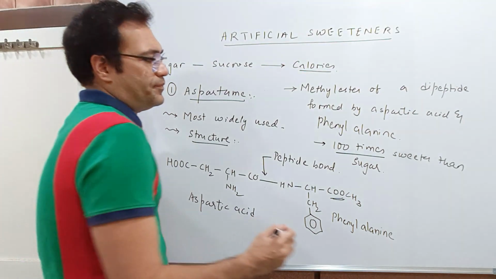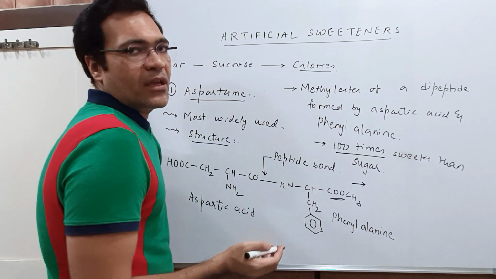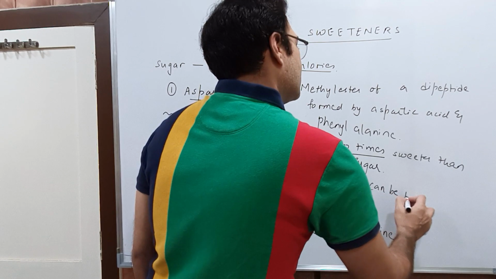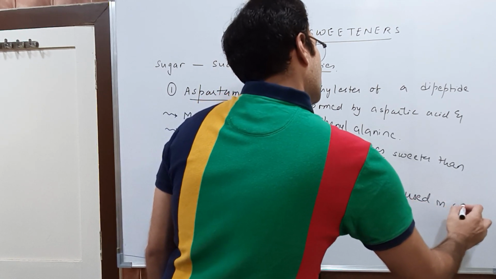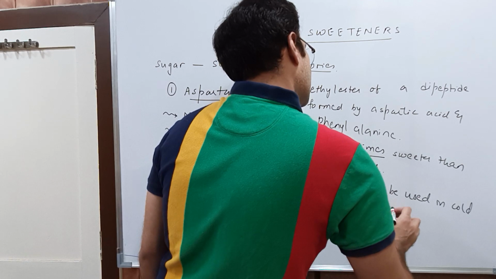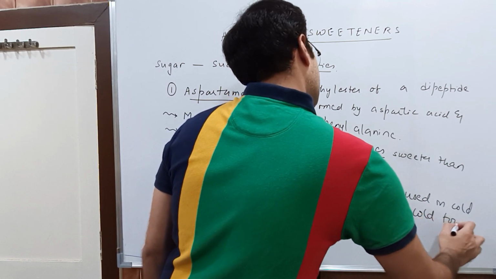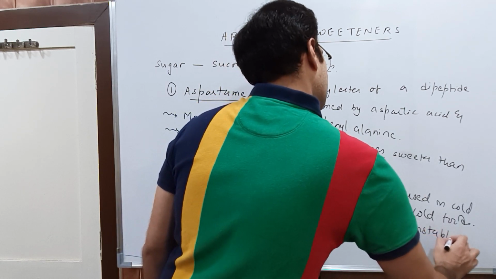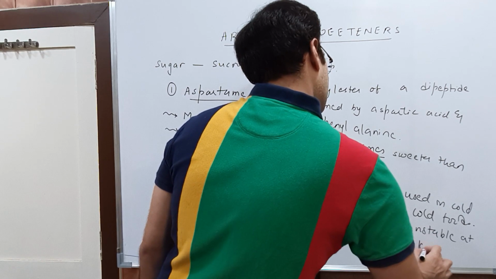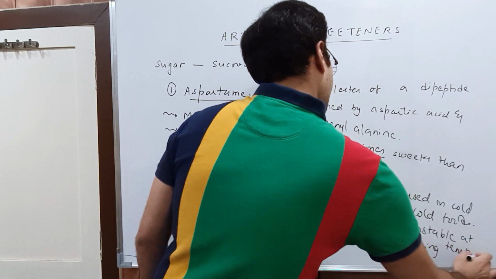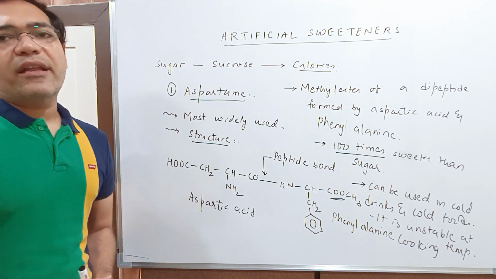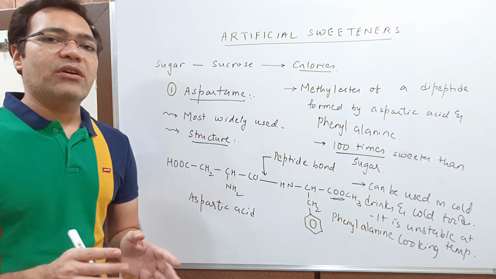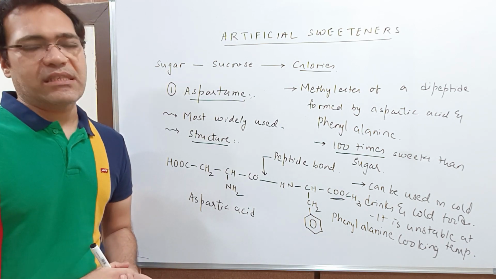Then, students, aspartame can be used in cold drinks and cold foods because it is unstable at cooking temperature. This aspartame can be used in your cold drinks and cold foods because at high temperature or at cooking temperature it is highly unstable.